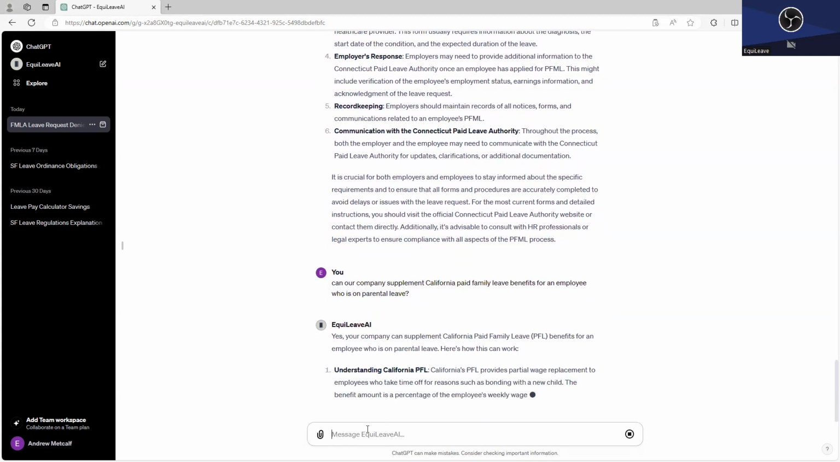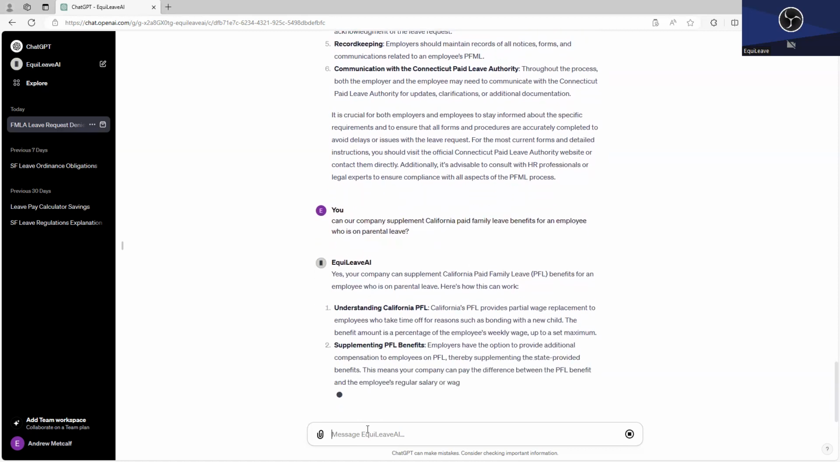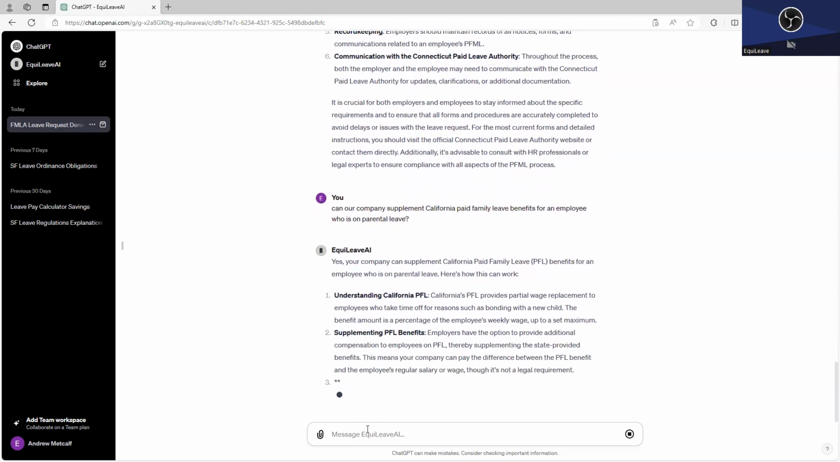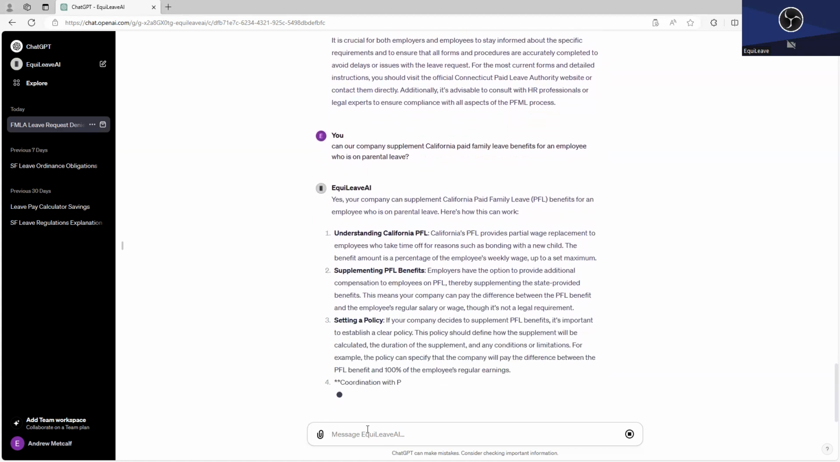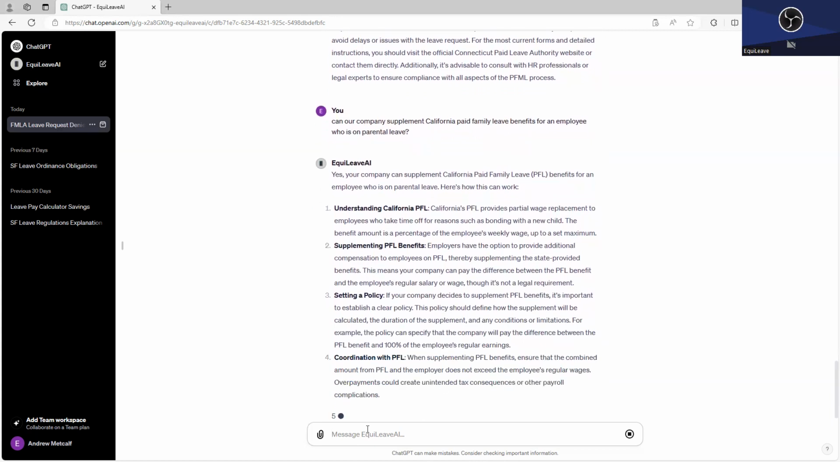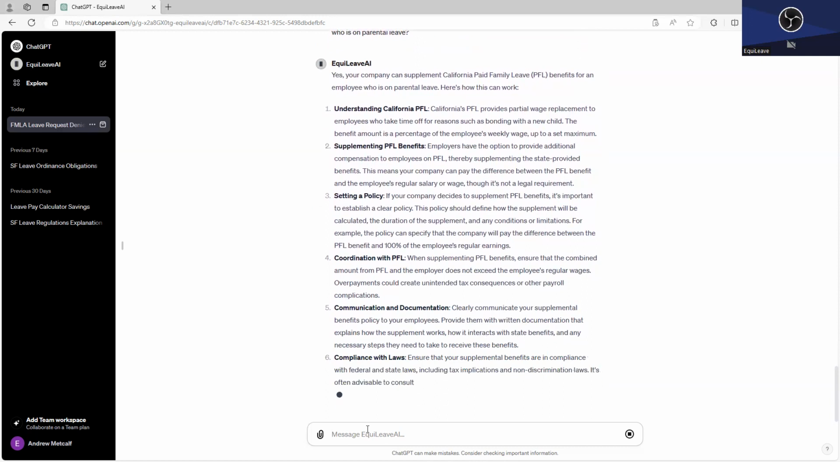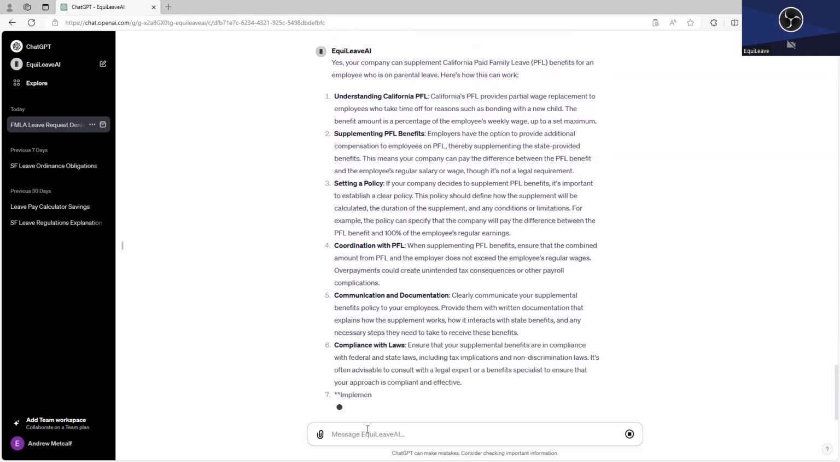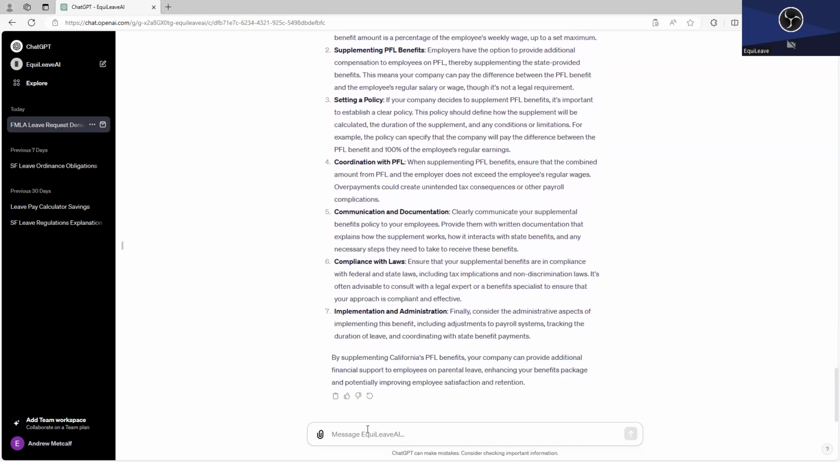And so it tells you that California is going to give that partial wage replacement, and that you can supplement it, that you're totally welcome to do that. And we explain on the EquiLeave website that that can be really important to do for equity. The EquiLeaveAI here advises you that you should have a clear policy on this, explaining how you supplement up to 100% of regular earnings and how your supplementation coordinates with PFL, the kind of documentation and expectations and all sorts of stuff.